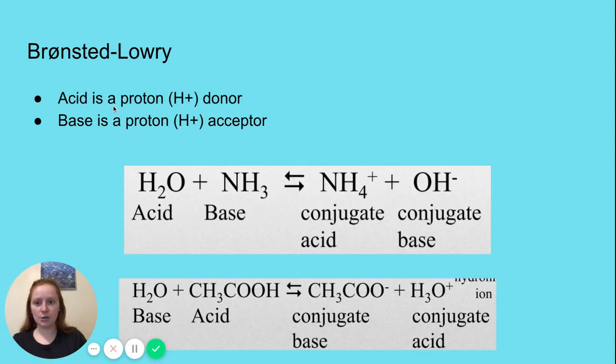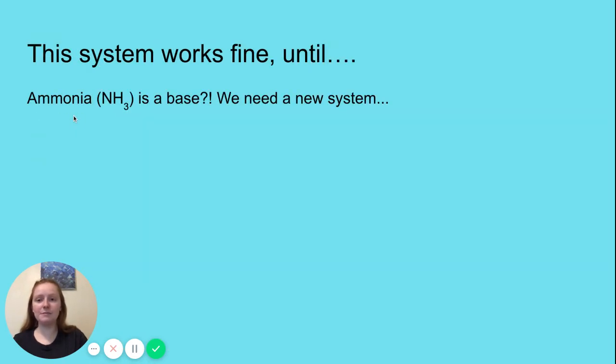Ammonia, which is NH3 right here, is a base. Ammonia is like Windex. You probably have some in your house right now. But because it's a base, it should produce OH minus according to Arrhenius, but there's no oxygen in here. So we need a new system. And so the new system that we came up with, well, we didn't do it.